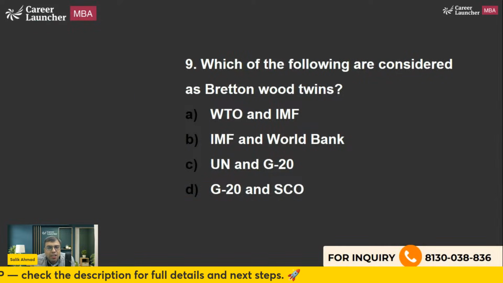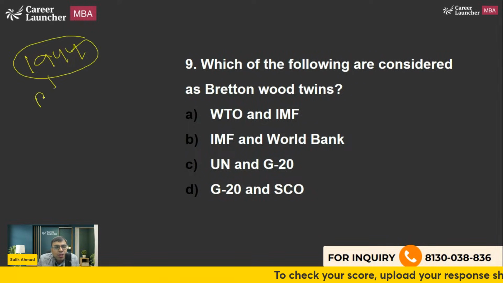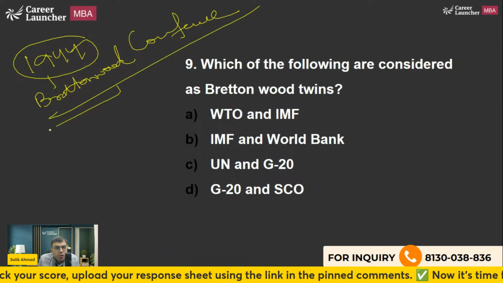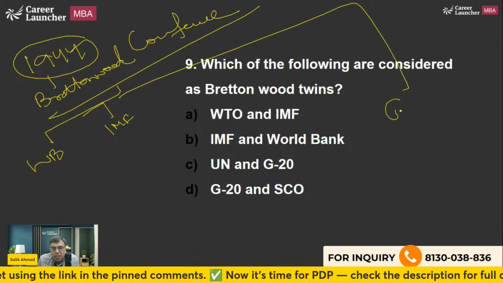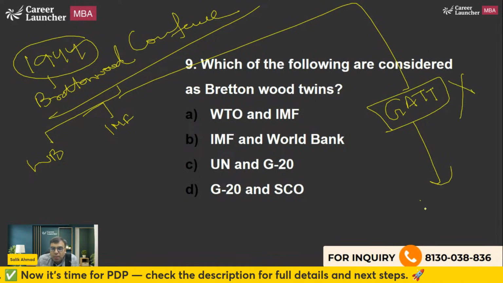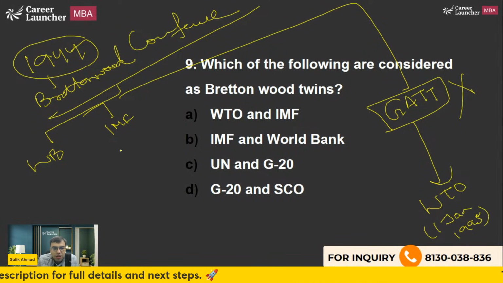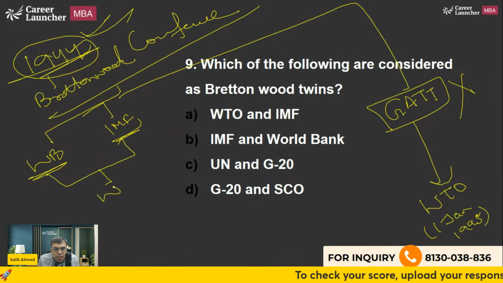Okay. The next is, which of the following are considered as Bretton Woods twins? Very important. Just before the end of World War II, in 1944, Bretton Woods Conference happened. Bretton Woods is actually a place in America, in New Hampshire. This led to establishment of World Bank, IMF, and there is one more institution called GATT, General Agreement on Trade and Tariff. This was later on not successful, so replaced by World Trade Organization on 1st January 1995. Okay, these two were formed in 1944 only, and both are headquartered in Washington, D.C.